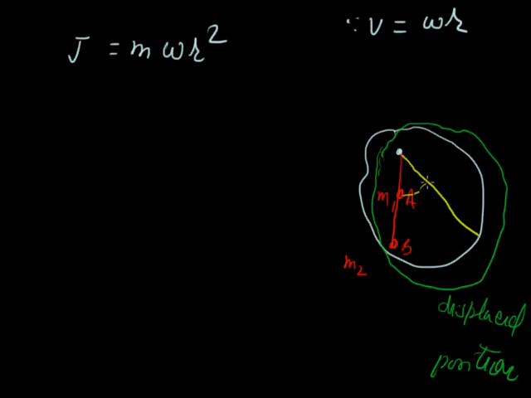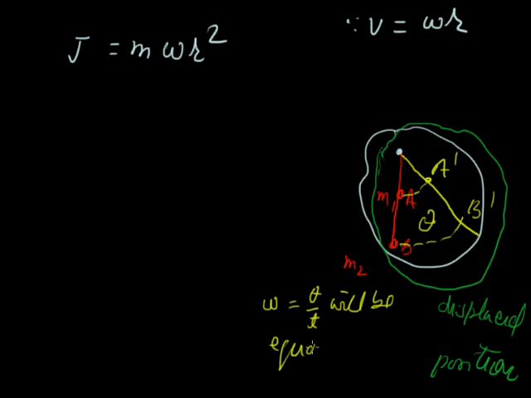Particle A will reach point A dash and B will reach point B dash. The angle covered by both particles will be the same and the time taken is the same, so omega, theta by t, will be the same for each particle. But v will be different because the distance is different. For the first particle the distance is this one, for the second particle the distance is this one, so v is omega r, and r is different, so v will be different.